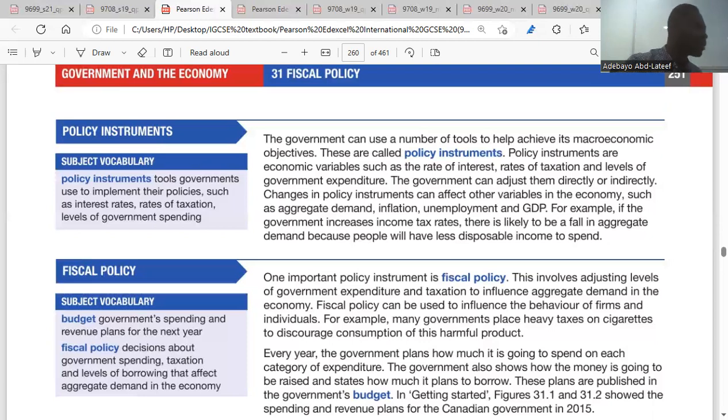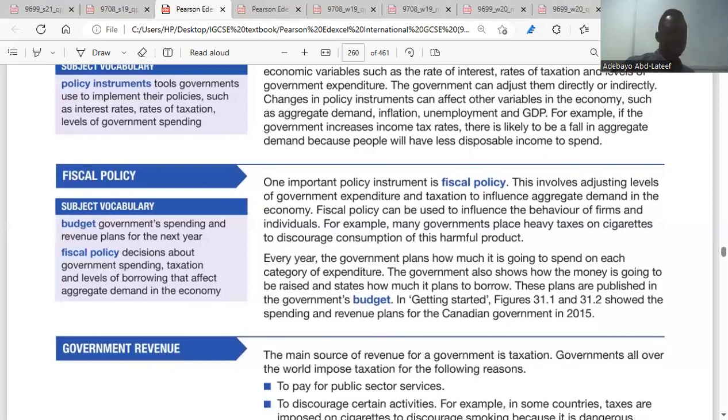The aggregate demand in the economy, they want it to increase. Inflation, government wants it to reduce. GDP, government wants it to increase. Unemployment, government wants it as low as possible. So, fiscal policy. One important policy instrument is fiscal policy. This involves adjusting levels of government expenditure, which is subsidy. Government expenditure is what? Subsidy. And taxation to influence aggregate demand in the economy.